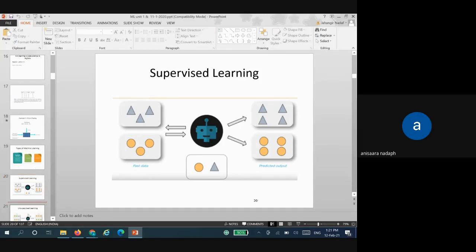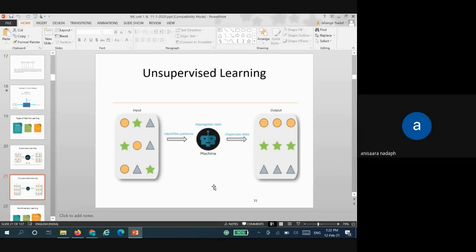Whereas in unsupervised learning, you can see in this case, it is not given. The left side is the input given. Here it is not given which category to go in. The data set will analyze itself, and then towards the right side, if you can see, it has organized itself with an output of all the circles together, stars together, and triangles together. So it is not predefined. As the data set comes, it is going to train itself and obtain the output. This is called unsupervised learning.